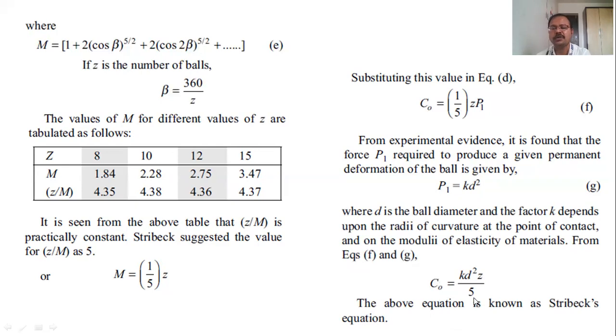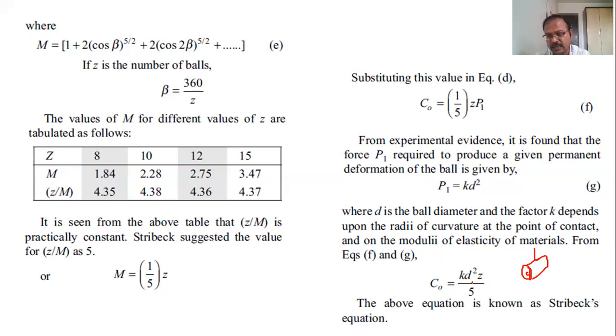Now, if we talk about rollers instead of spherical balls, because a spherical ball has dimension D in all directions, but cylindrical rollers, right? If we talk about a cylindrical roller, then it will be like this. This diameter is D and this dimension is L. So these are the two dimensions, D and L. So instead of D square, we can take it as KDLZ upon 5.